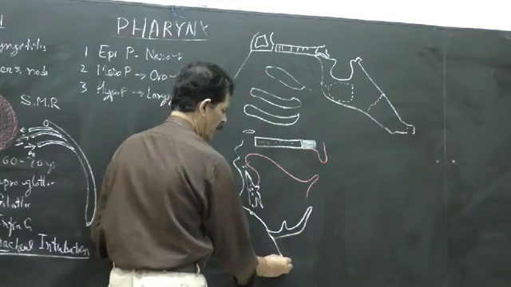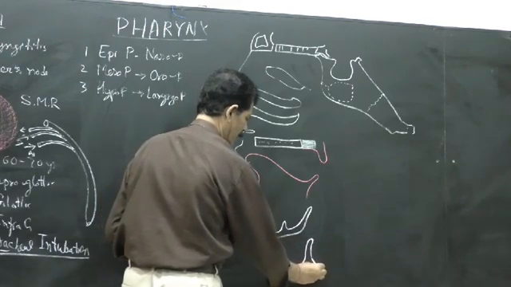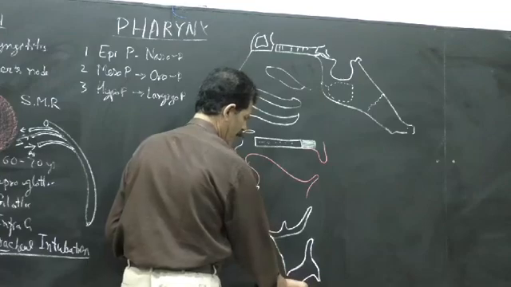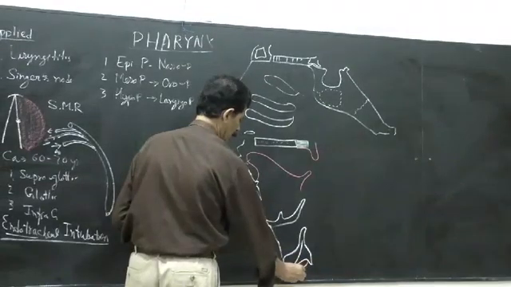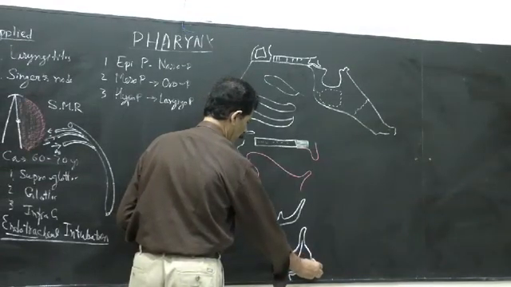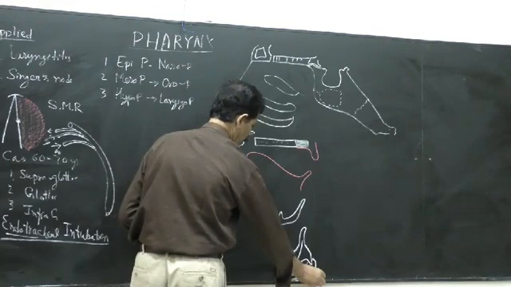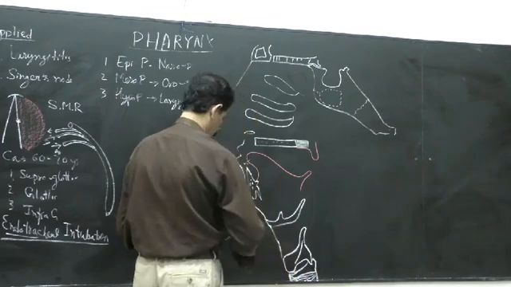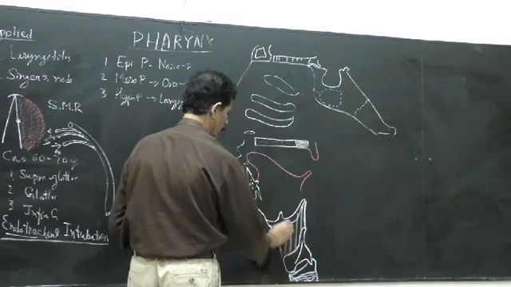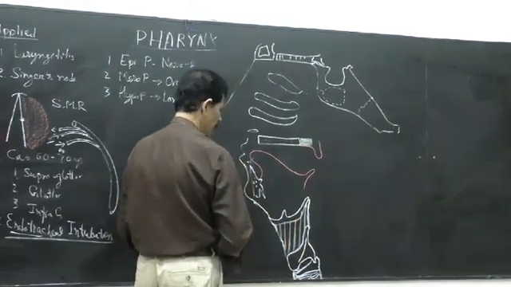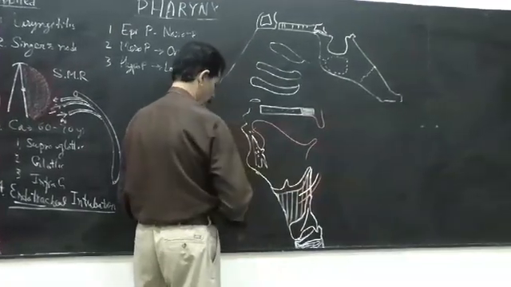And below the hyoid bone there is the Adam's apple, that is the larynx, with the cricoid cartilage with the oblique line, below cricoid and above is the thyroid cartilage, and below this is the trachea with tracheal rings here. This membrane, thyroid membrane, is always pierced by three structures: one nerve, one artery, one vein.